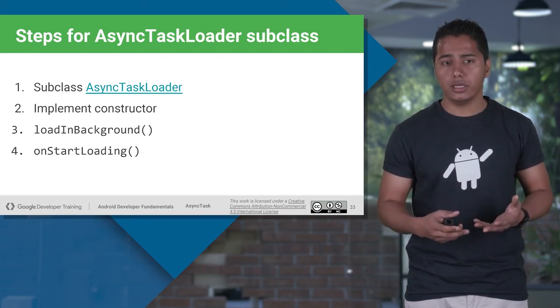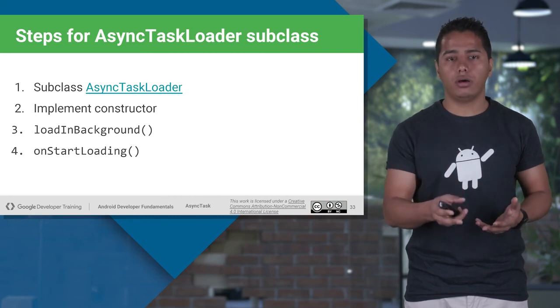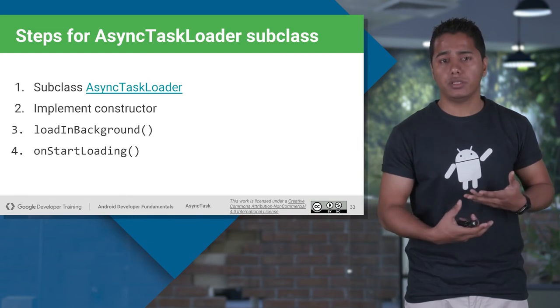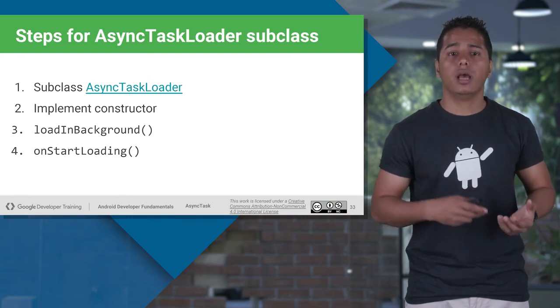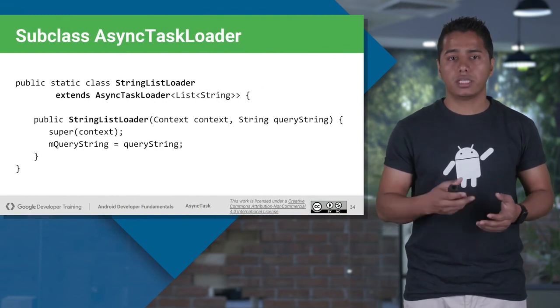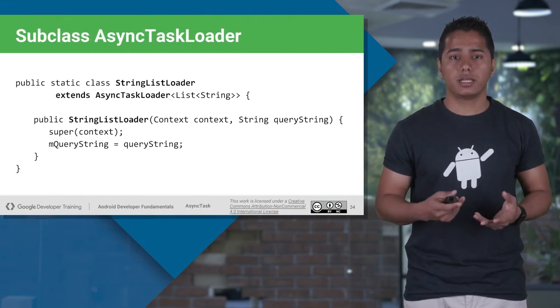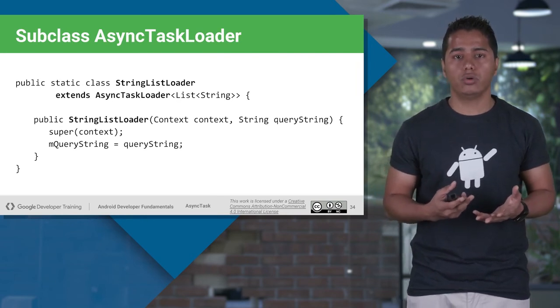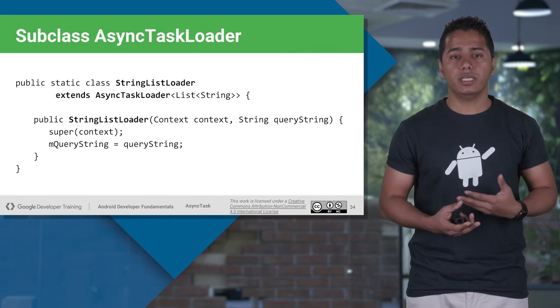Implement the constructor there, and override the methods like load in background, on start loading, what happens whenever your loader gets created, and other callback methods of loaders. So that's how you can create an async task class loader. Just name it whatever name you want to give, and then extend the async task loader